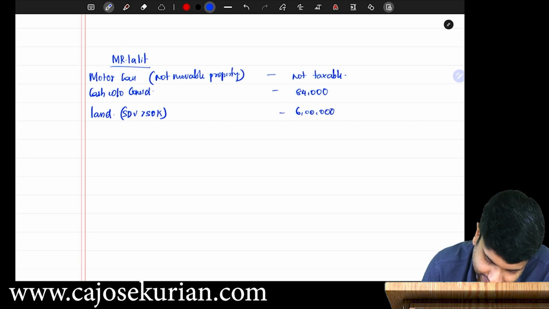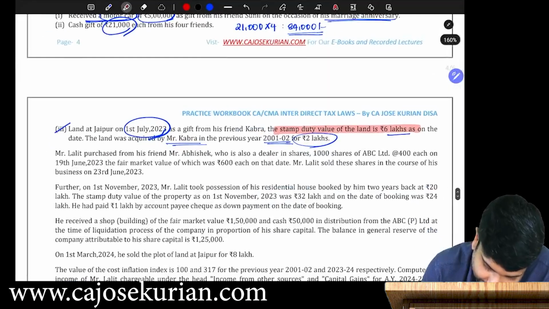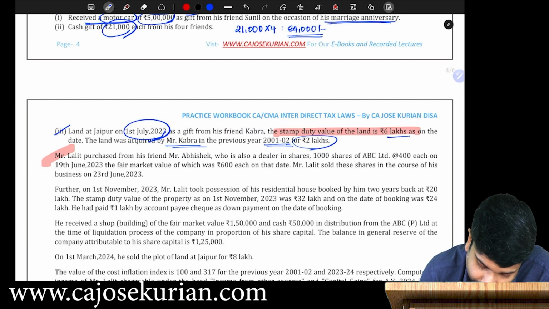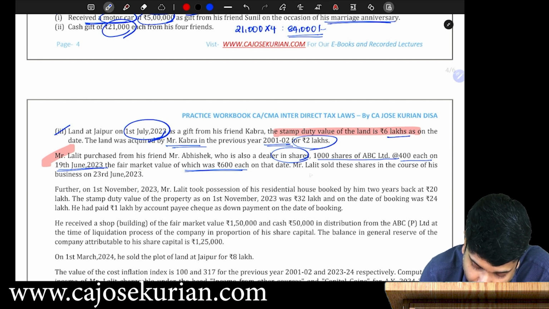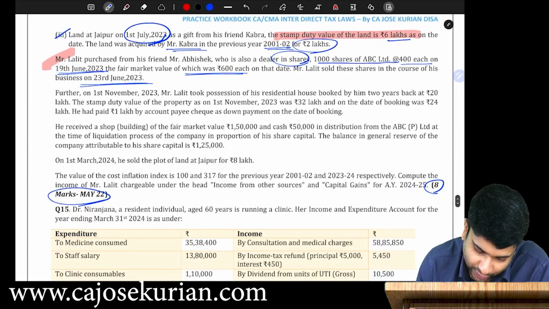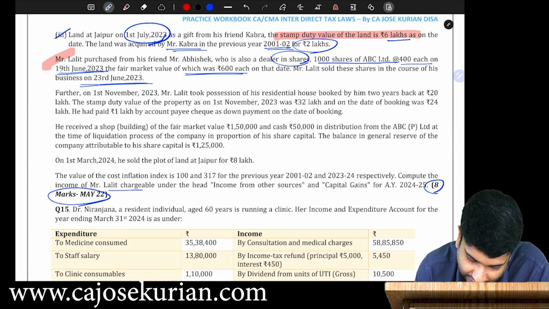Then what is next? Then the next item they are saying is, listen, Mr. Lilith purchased from his friend Mr. Abhishek, who is also a dealer in shares, 1,000 shares of ABC Limited at 400 each on 19th June 2023. The fair market value of which was 600 each on that date. Mr. Lilith sold these shares in the course of his business on 23rd June 2023. Are you all with me? And what is the final requirement? The value of cost inflation. Compute the income of Mr. Lilith chargeable under IFOS and capital gains.